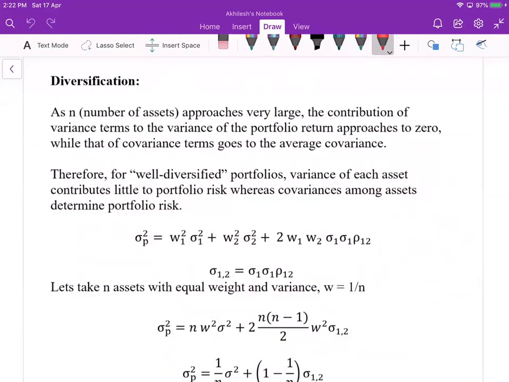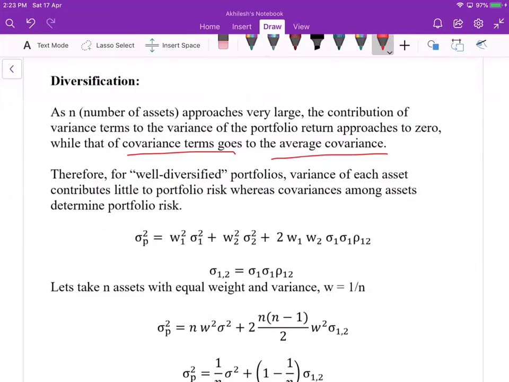The contribution of the variance term to the variance of the portfolio return approaches 0. I mean, the contribution of the variance from individual assets approaches 0, while that of the covariance term goes to the average covariance. We'll see how it is.